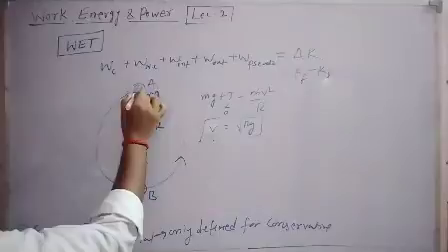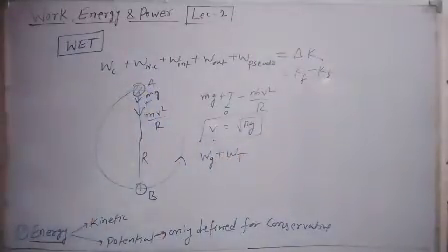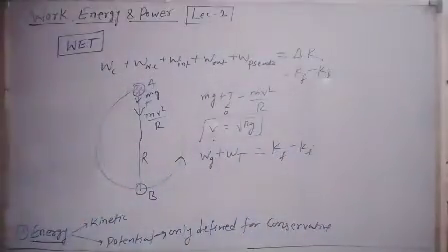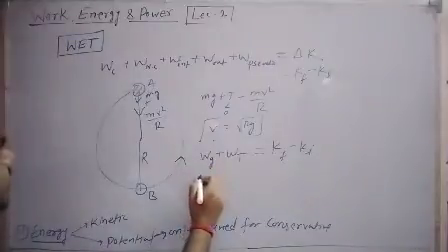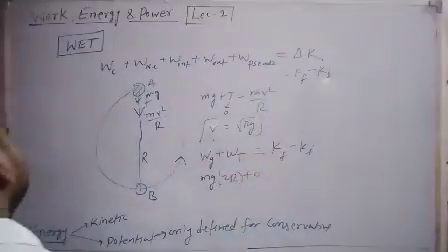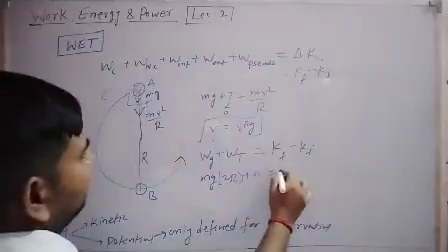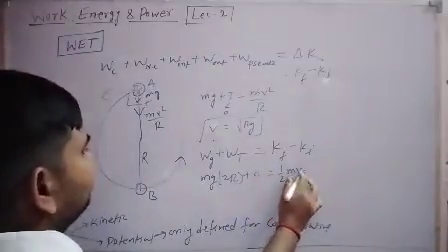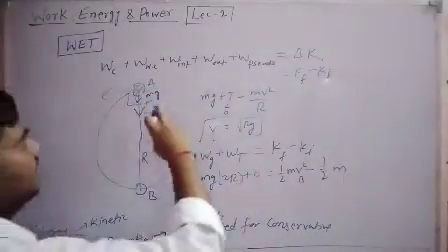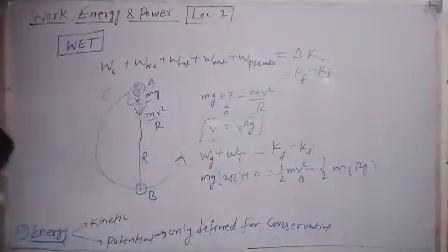When this object moves from A to B, gravity and tension, these two forces, will do work on this mass. So the sum of these two works must be equal to final kinetic energy minus initial kinetic energy, right? Gravitational work done is equal to mg into h, where h is r plus r, 2r. And work done by tension equals 0, because tension is always acting perpendicular to the motion of the object. Final kinetic energy is half m velocity at point B square, and initial kinetic energy is half m velocity at point A square, and velocity at A is root rg, so its square is rg.